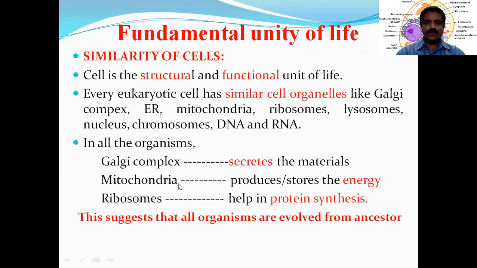That ATP is used as the energy currency. Whenever energy is needed for biological reactions, the readily available material is ATP. So the function of mitochondria is to produce the ATP. It produces the energy and stores it in the form of ATP. The mitochondrial function is also the same in all the organisms.